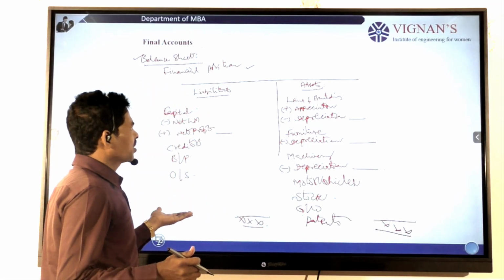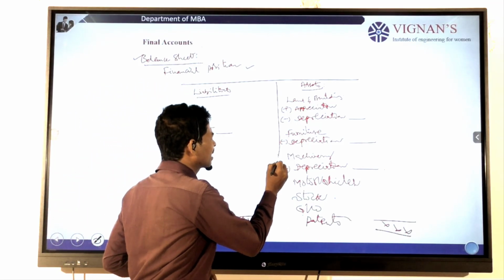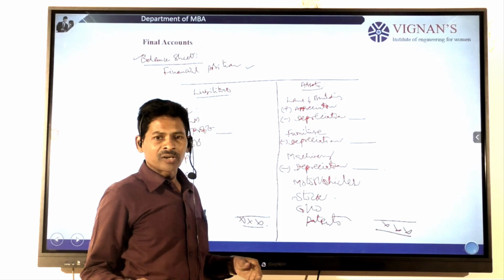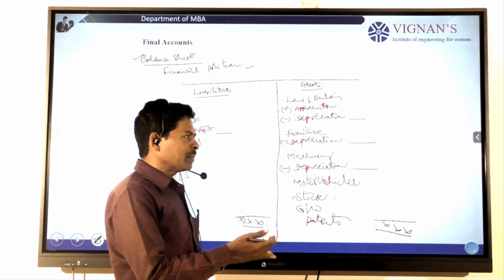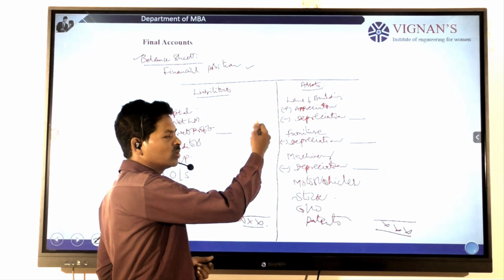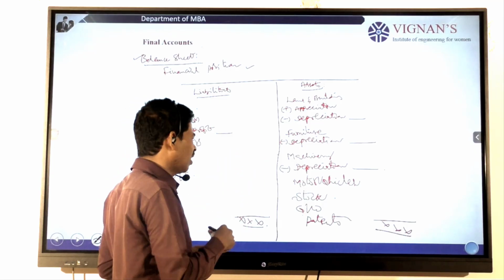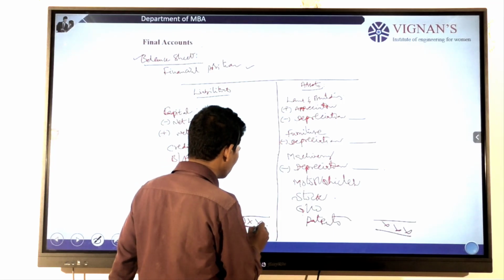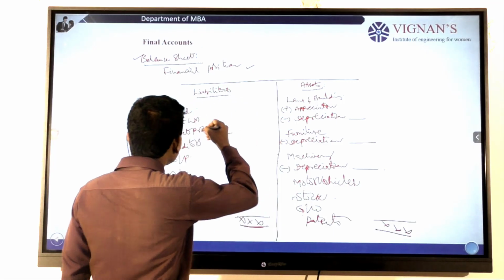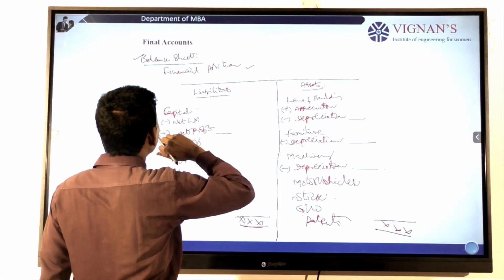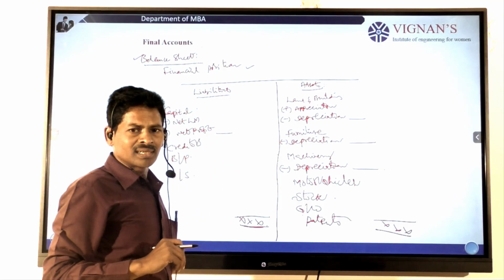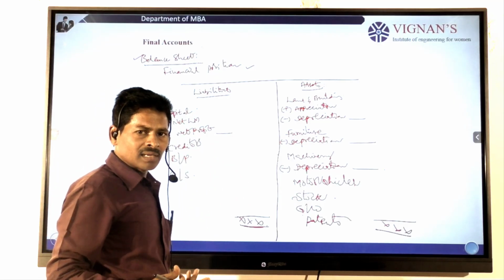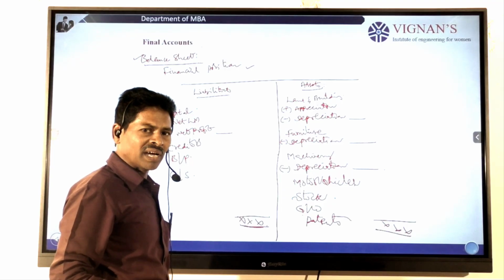At the time of closing the business organization, we repay the liabilities by using the assets amount. That is the reason why there are always equal amounts in the organization. That is also why each and every business organization should prepare the final accounts.